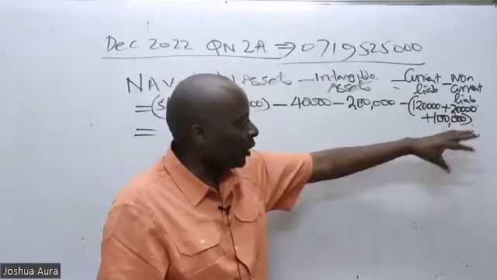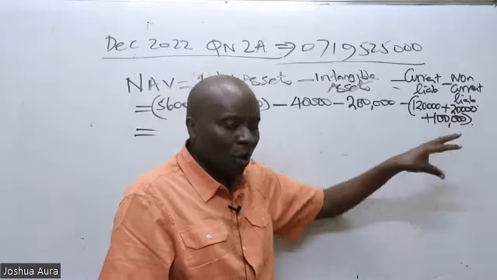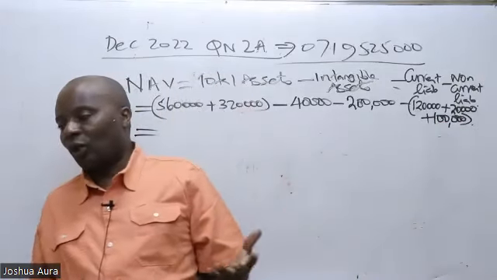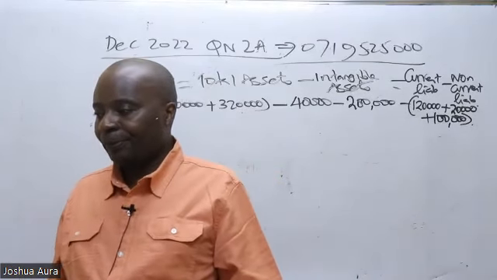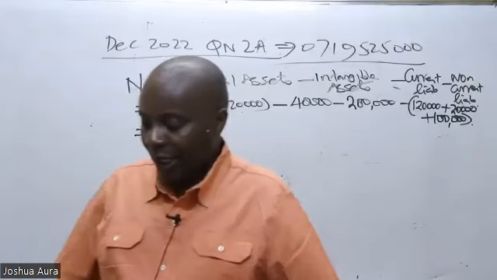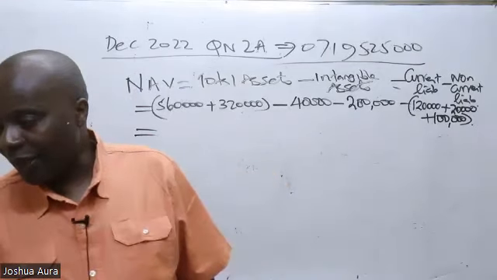So 120,000 plus 20,000 plus 100,000, you close the bracket, and then you give me an answer. Guys, talk to me. I'm not seeing anybody talking to me in terms of net assets value.